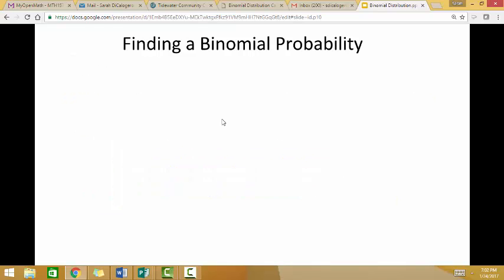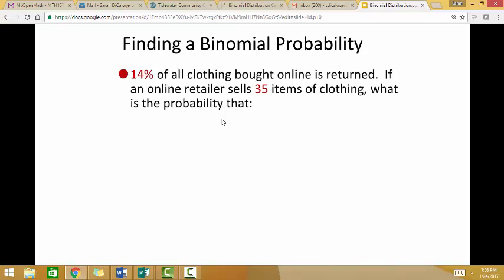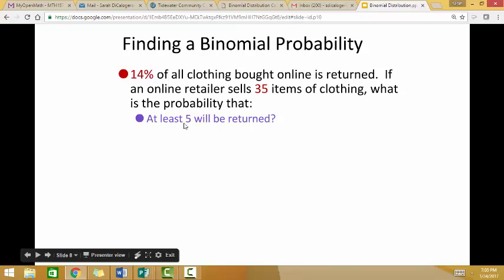Let's look at another example. 14% of all clothing bought online is returned. If an online retailer sells 35 items of clothing, what are the following probabilities? At least 5 will be returned. So that is going to translate to greater than or equal to 5.